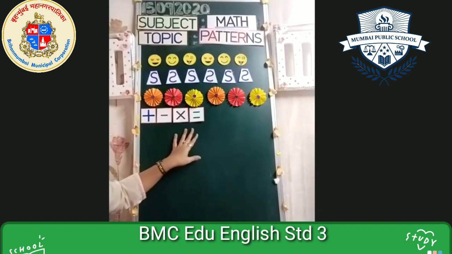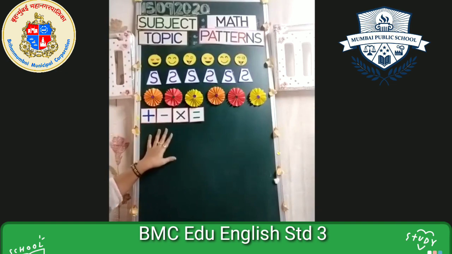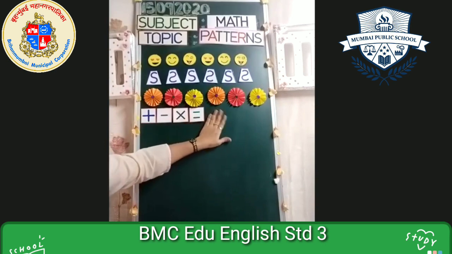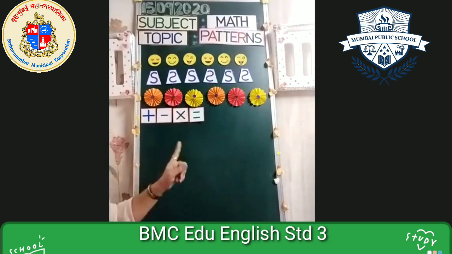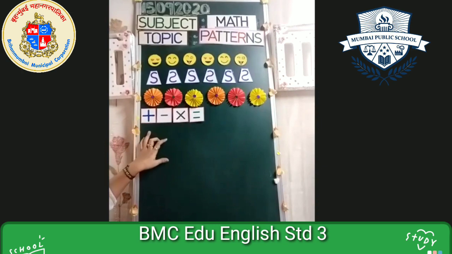As we are doing repeated series, the first one is going to repeat. As we have ended with the equal to sign, we cannot start with equal to. No, we cannot start with multiplication. Wrong. We cannot start with minus. Wrong. Absolutely right, Afshin. We can start with the plus sign.